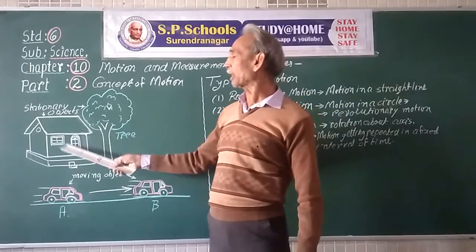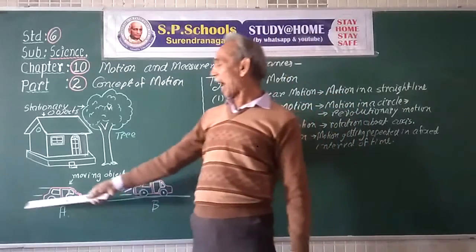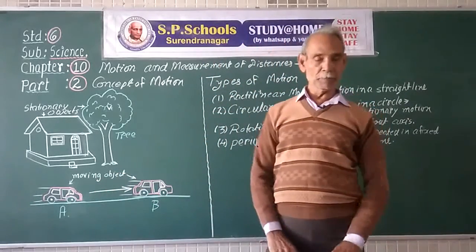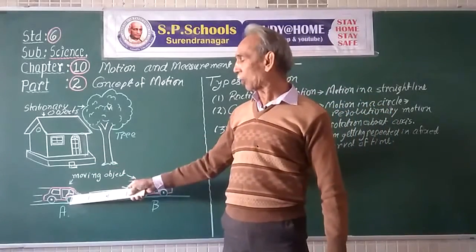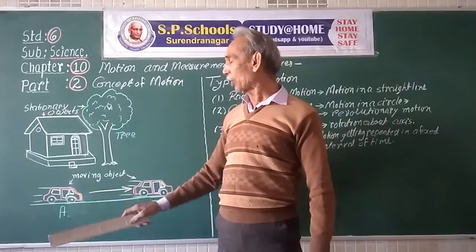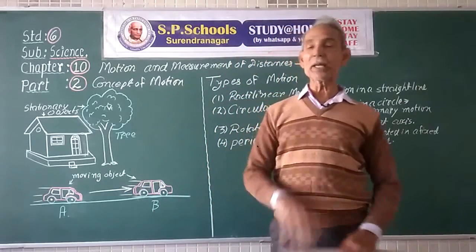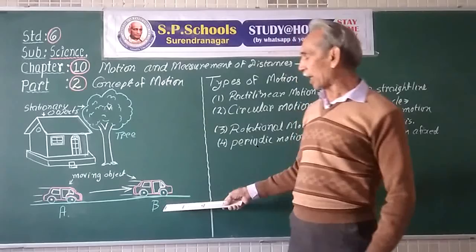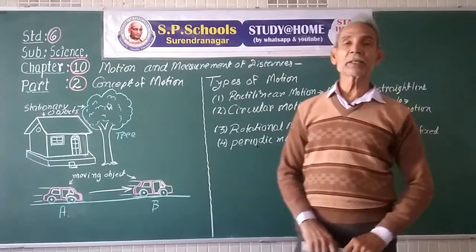The tree is stationary with respect to the house. But suppose there is a car passing along the road before the house. With respect to the house, if the car is found at a place A, and after a few seconds it is found at another place B, we say that the car is moving.